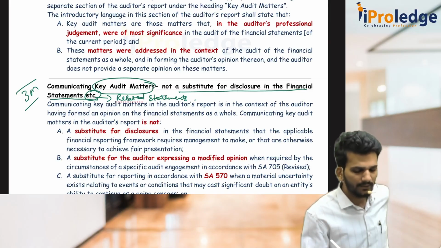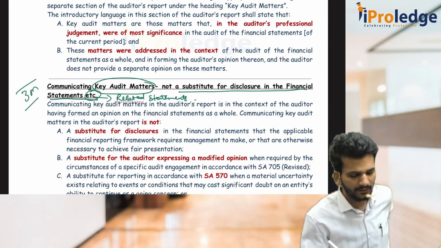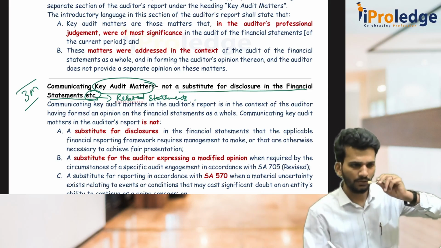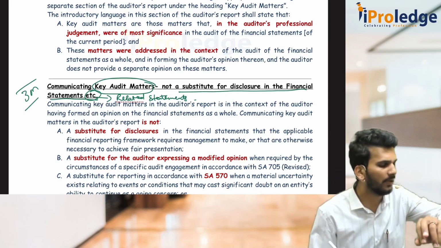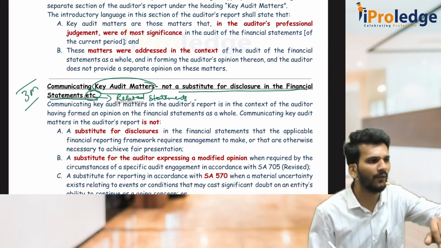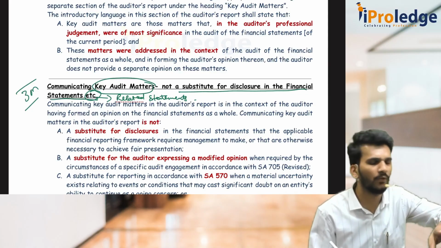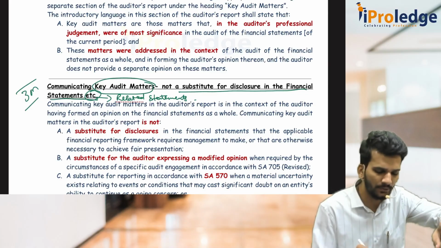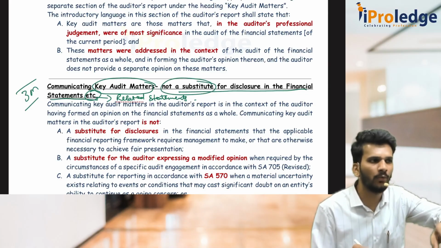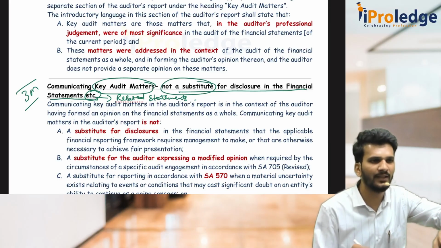See, the company tells the auditor, sir, anyway you understood and you are putting it as key audit matter in the audit report, why should I disclose it in my financial statements? Like, it's okay, anyway you are disclosing. No, you can't say that. It is not a substitute. You have to give the entire information to the users in the financial statements.